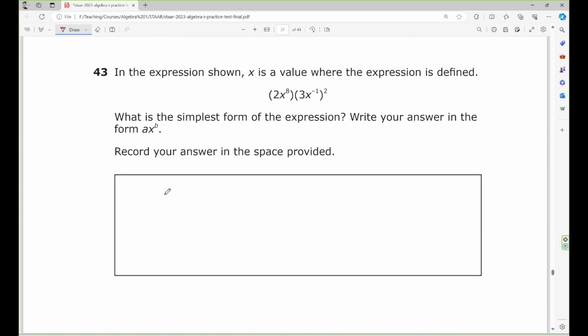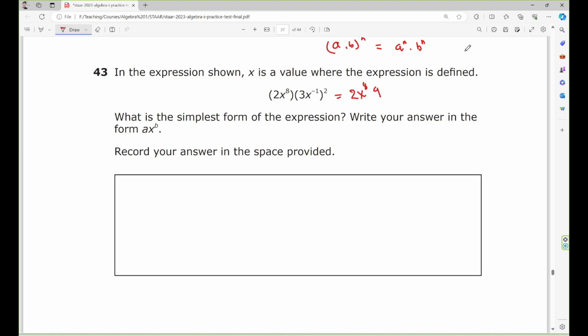Number 43. In the expression shown, S is a value where the expression is defined. What is the simplest form of the expression? Write the answer in the form of A times S to the B. Alright, you just simplify this one. Now you just distribute this one first. So I have 2S to the 8. Now this one, I have the formula A times B to the N. It's going to be A to the N times B to the N. Keep in mind. Alright, so this one, 3 squared equal 9.